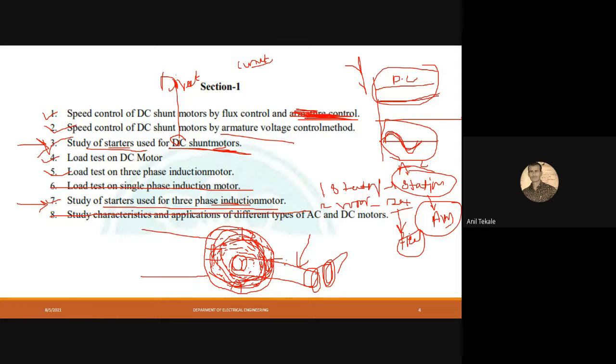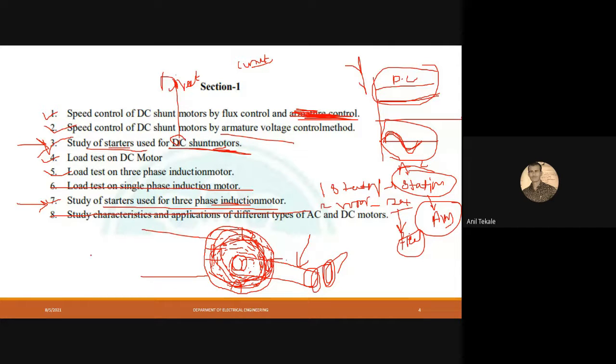That is the simple fundamental of the DC motor, the working principle of the DC motor. On which principle does a DC motor work? The DC motor works on the principle of electromagnetic induction: when a current carrying conductor is placed in a magnetic field, it experiences force.